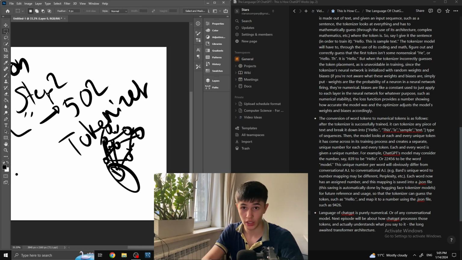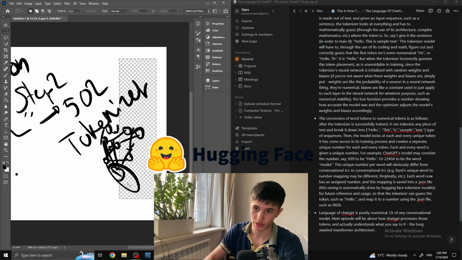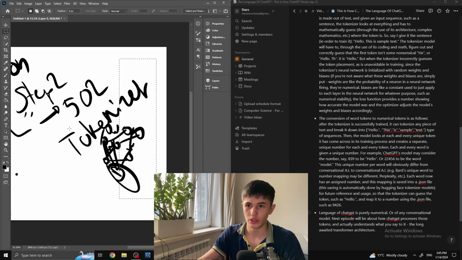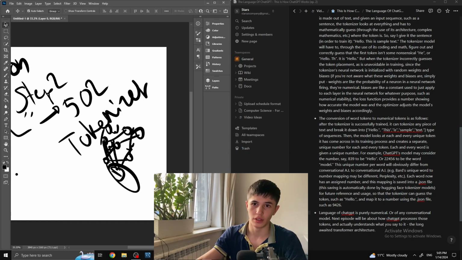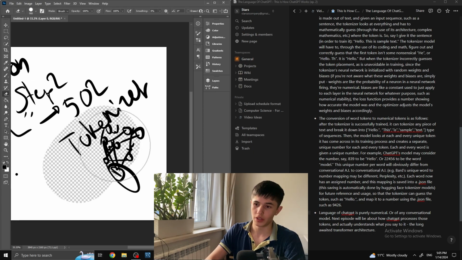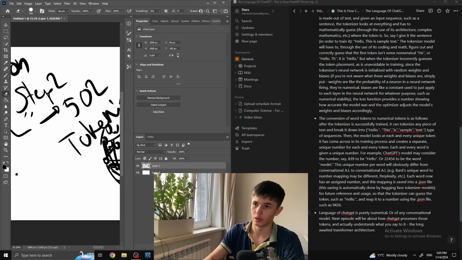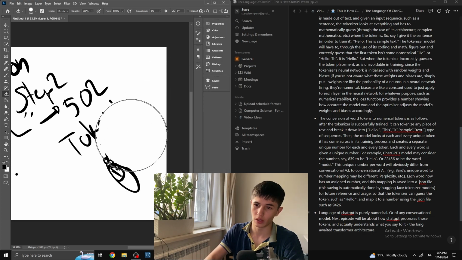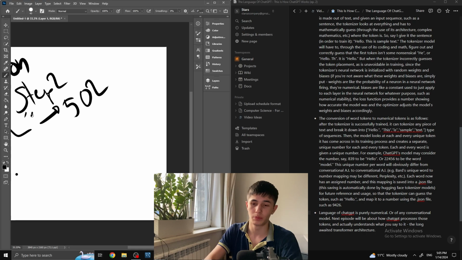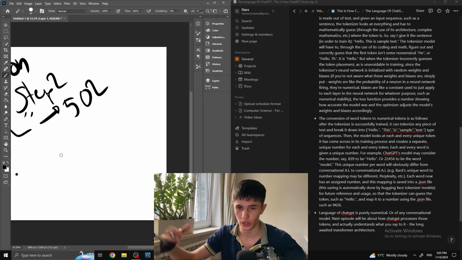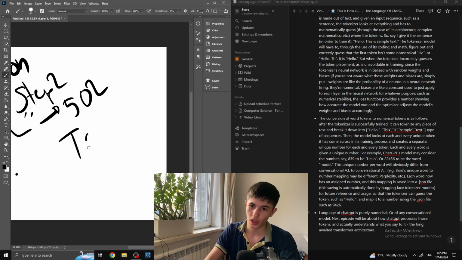At least with Hugging Face models, if you know what Hugging Face is, you should probably go research what that is. Hugging Face offers a bunch of their machine learning models, and they're like an ML community and so on. With their tokenizer models that they already give you, that you don't have to build or anything, they give you